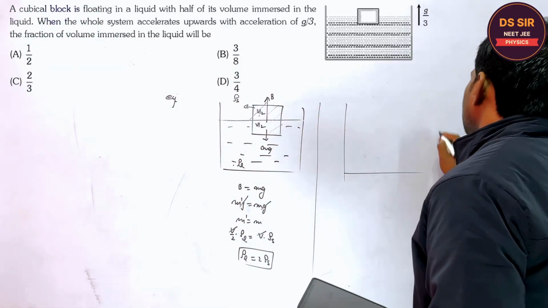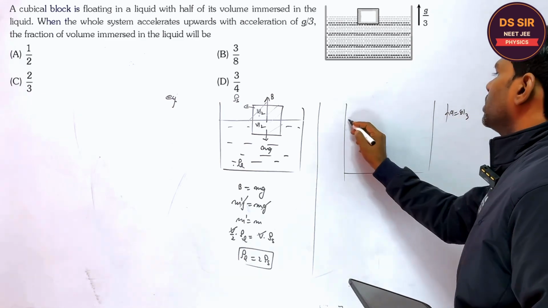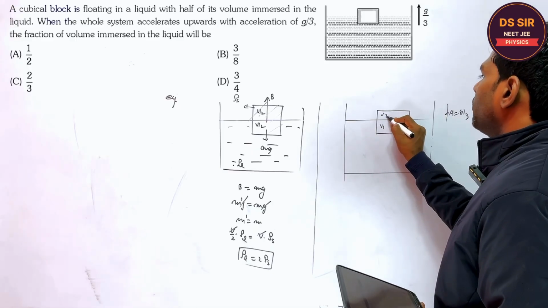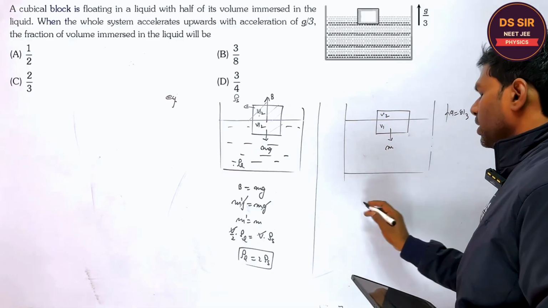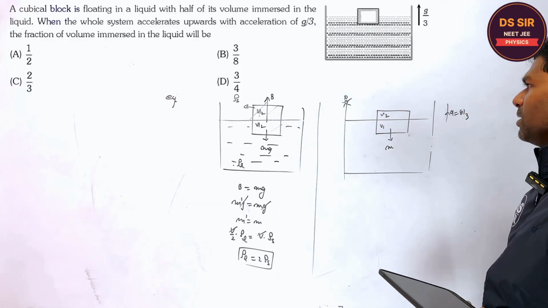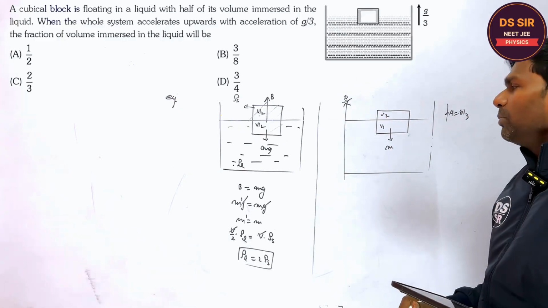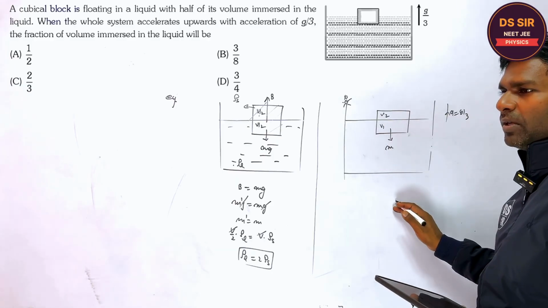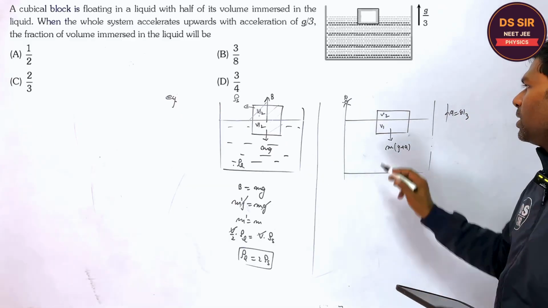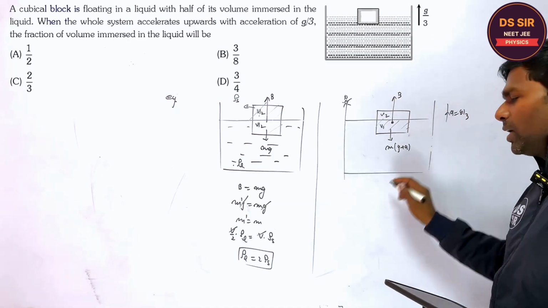Now in the second case, it moved with the acceleration, suppose g by 3. Now what will happen? Suppose this is the volume, this is V2, the mg. When you sit on this vessel, its acceleration is a. So you tell me, what will be the g effective? Say g plus a. It will be the weight acting or not, you tell. And suppose V1 is inside, what will be the buoyant force? Say B. It is in equilibrium again.